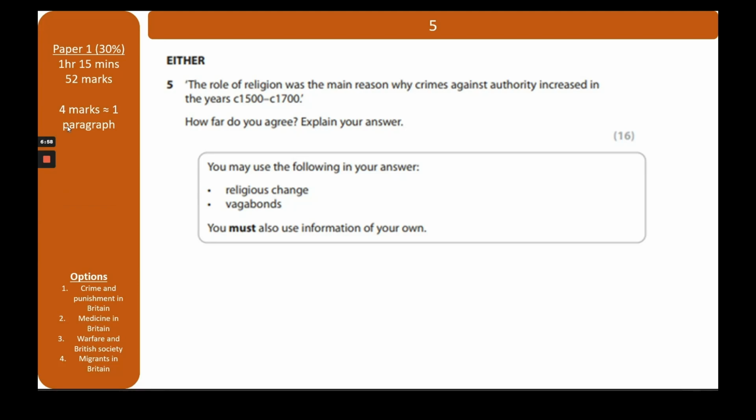Now, this question I think is really difficult because authority changed between 1500 to 1700. So we had religion changing all over the place. Then the monarch, we got rid of them. We had the interregnum and Oliver Cromwell stepped in, then the monarch was brought back. So religion in amongst all that is quite difficult. And I've given you an example of how I would approach this question.